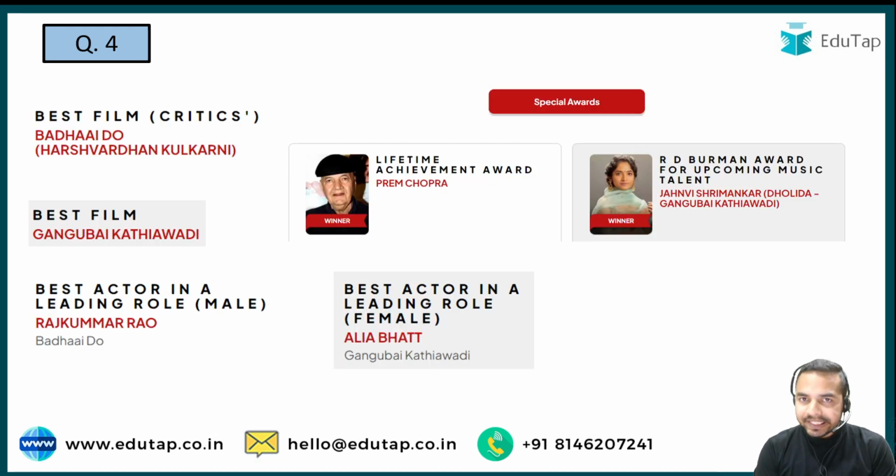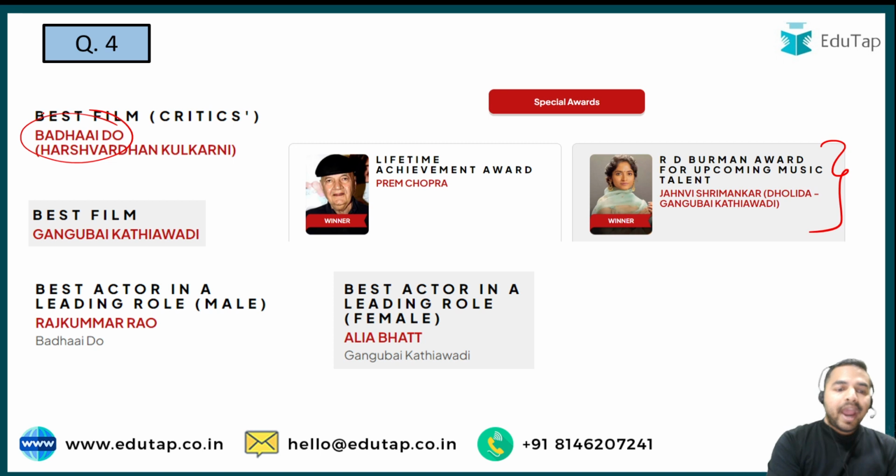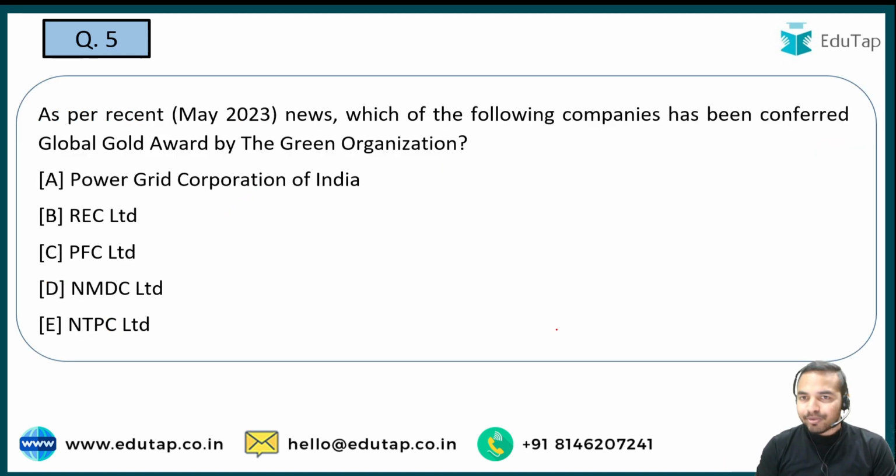And here guys, you can see the other important awardees which have won awards in this particular award ceremony. For example, let me tell you, the R.D. Burman Award for Upcoming Music Talent has been given to Janvi Srimankar. The other important awards are also given, like Best Film Critics was given to Badhai Do, and some other things are already mentioned here that you can go through on your own. Now let's move on to the next question.